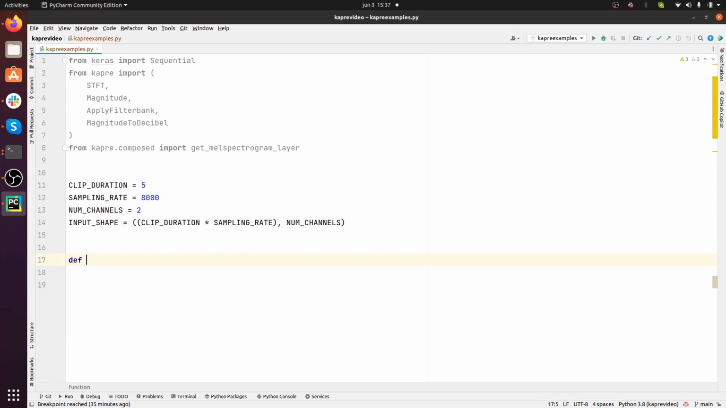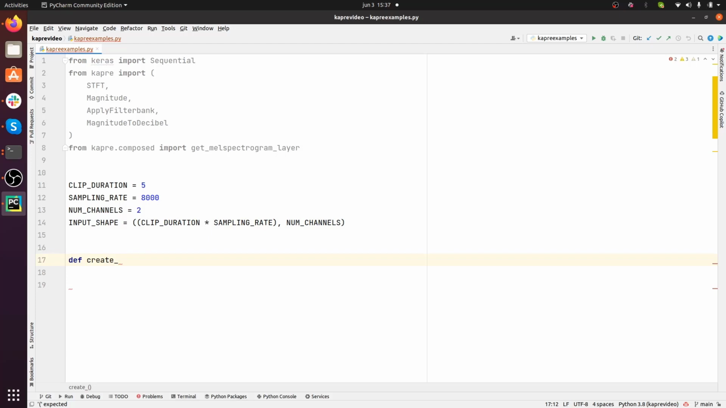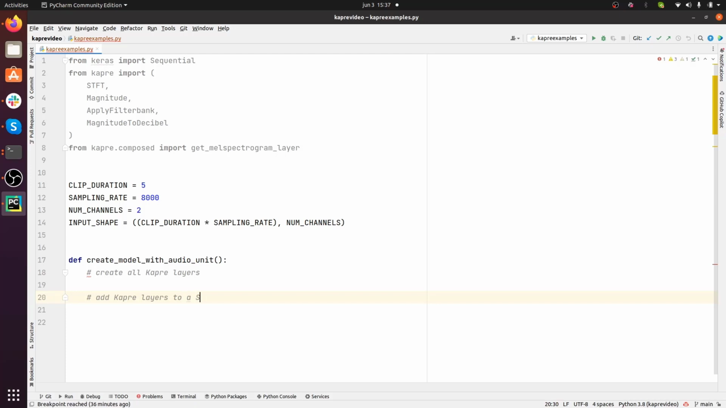Okay, so next we need to implement the main function here, and we'll call it create_model_with_audio_unit. Okay, perfect. So first thing that I want to do is create all Kapre layers, and then I'm gonna add Kapre layers to a sequential model. Model, and yeah, let's stop here for now.